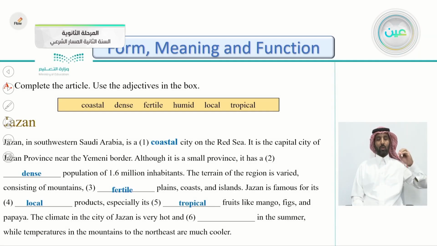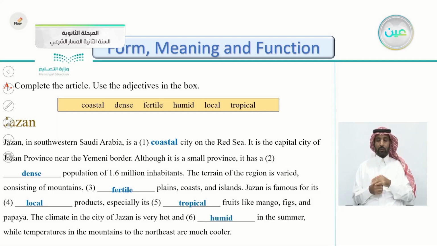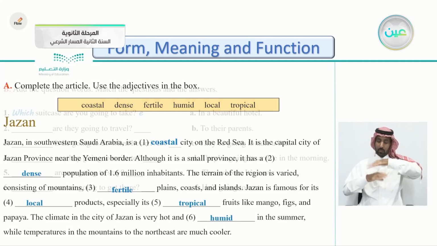The climate in the city of Jazan is very hot in the summer, while temperatures in the mountains to the northeast are much cooler. So if you know the climate of Jazan, you know that in summer it's very hot and yes, excellent, and humid. Too much humidity there in the summer. While temperatures in the mountains to the northeast are much cooler.